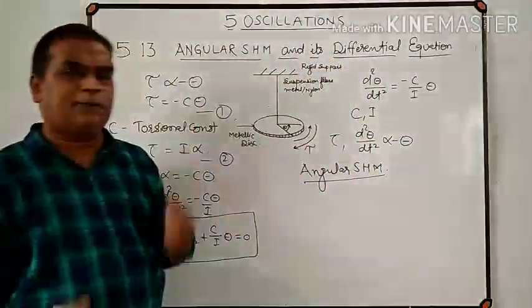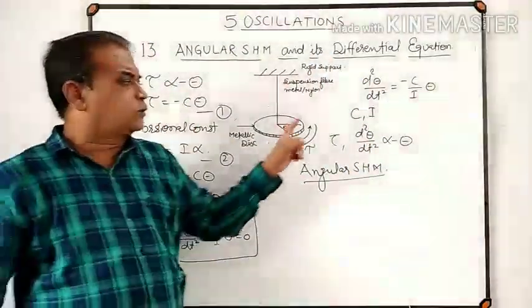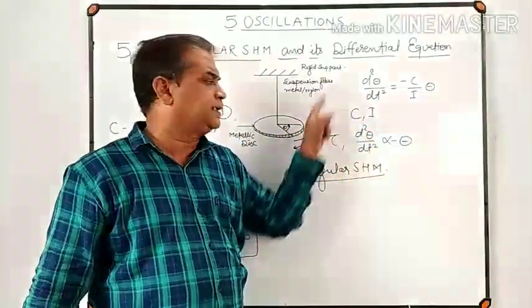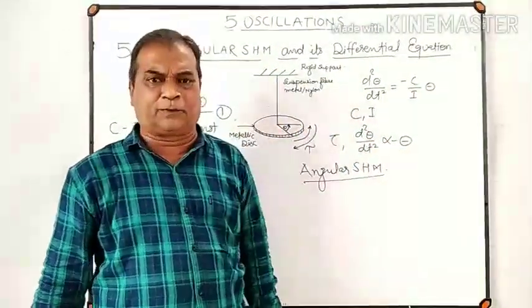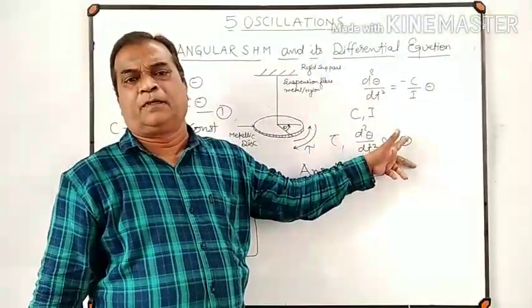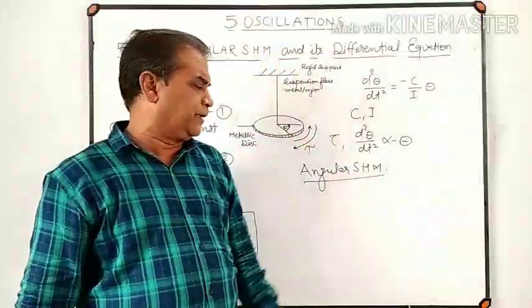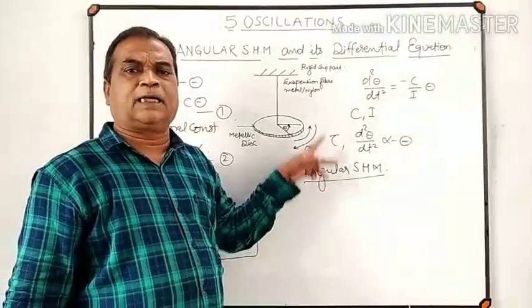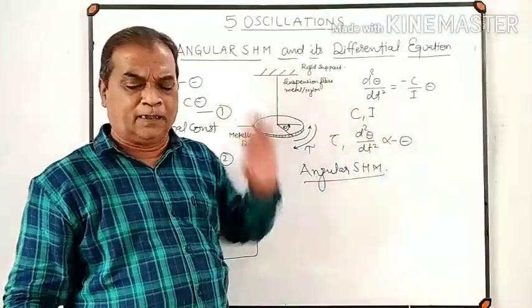So an oscillatory motion in which torque or angular acceleration is directly proportional to angular displacement, and its direction is opposite to that of angular displacement, is called angular simple harmonic motion.